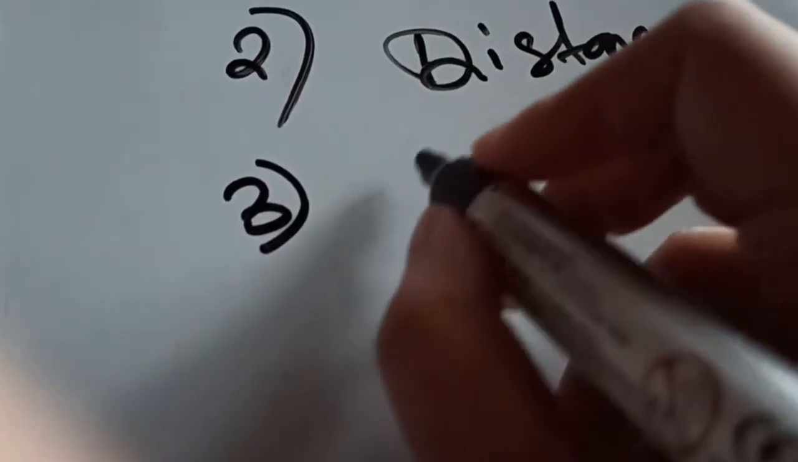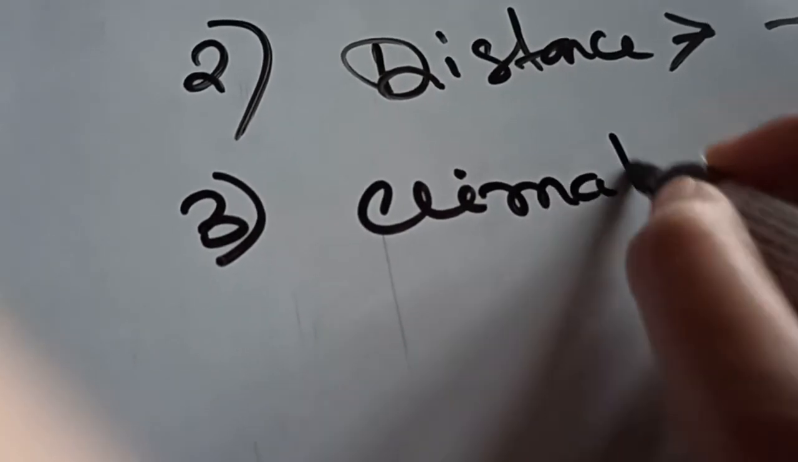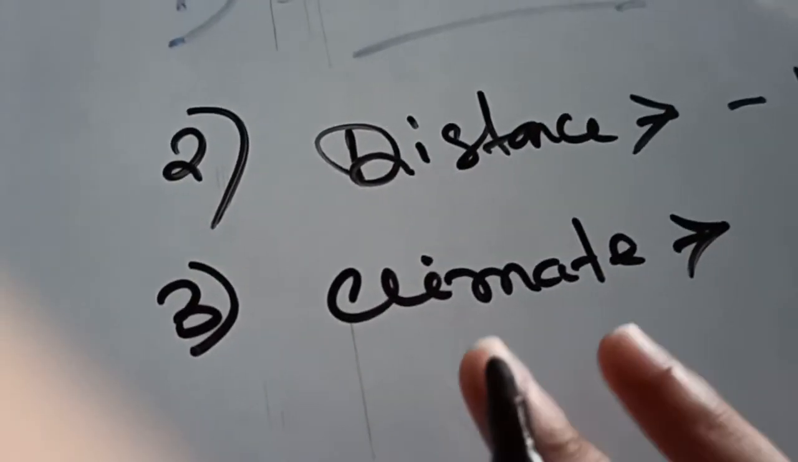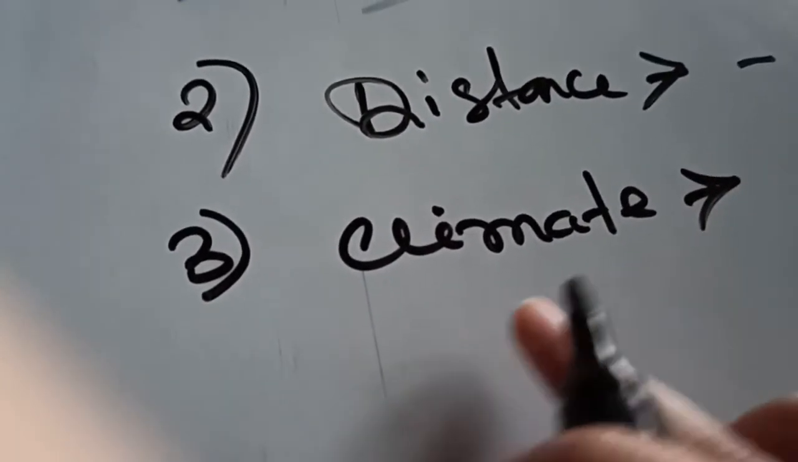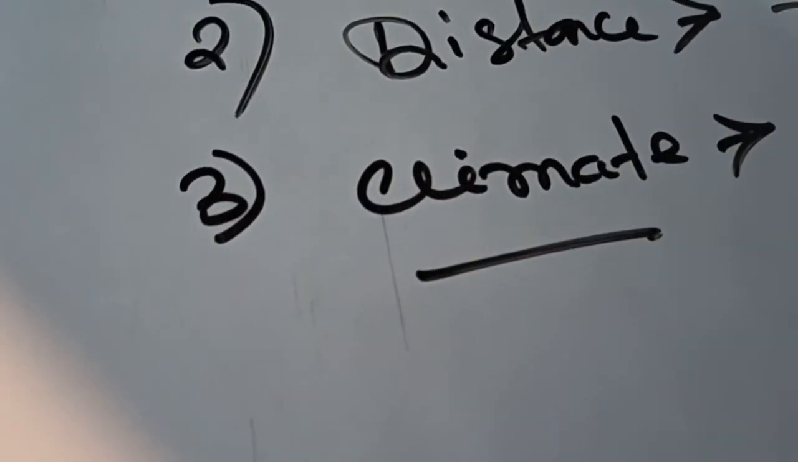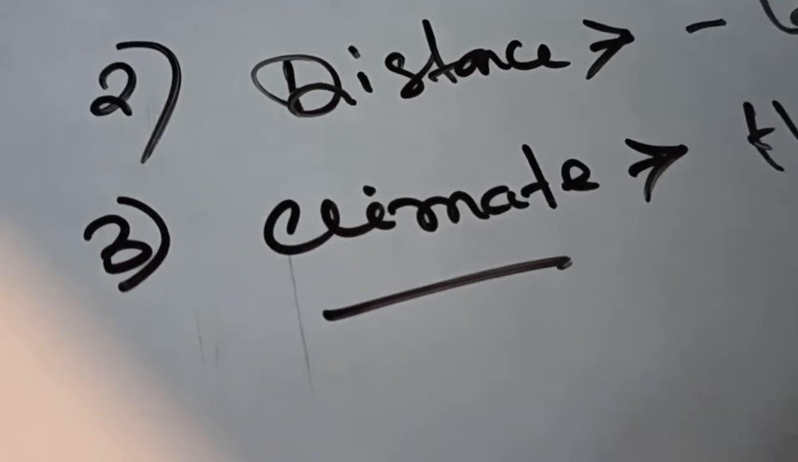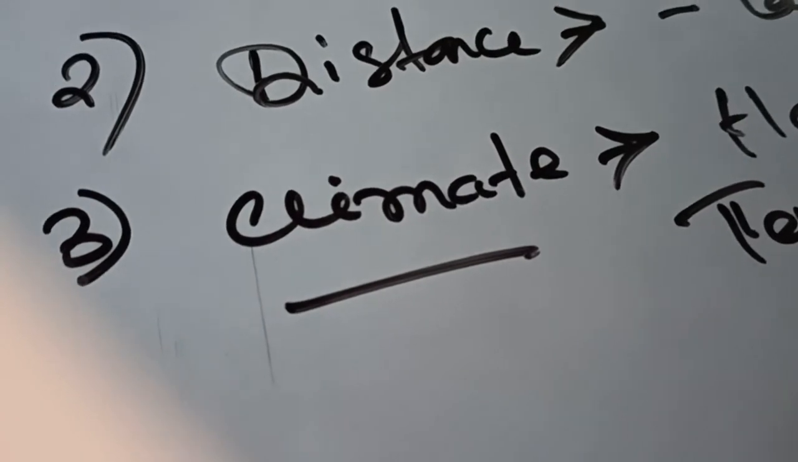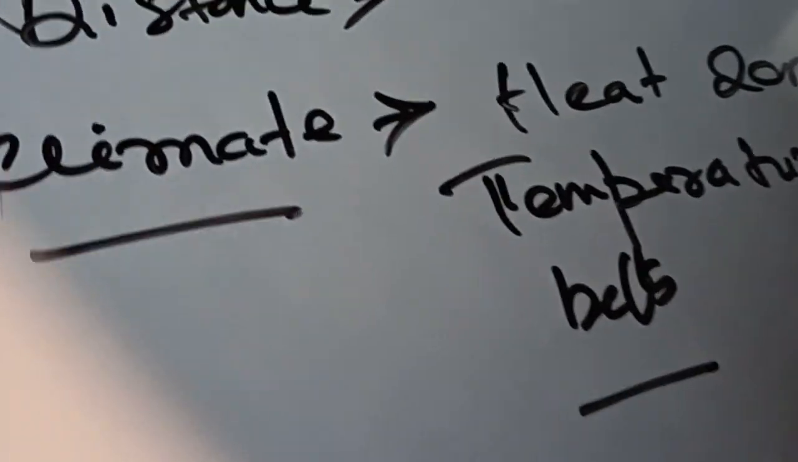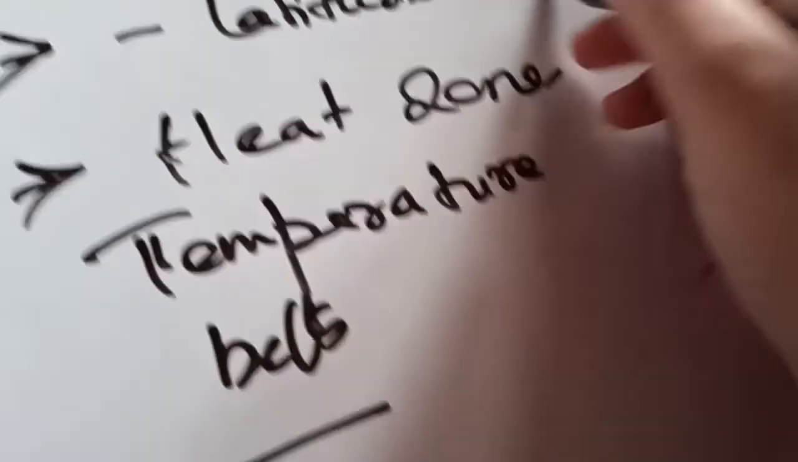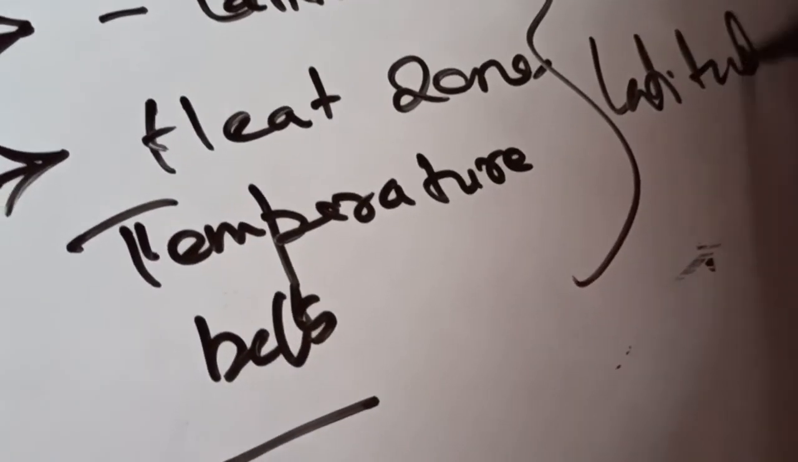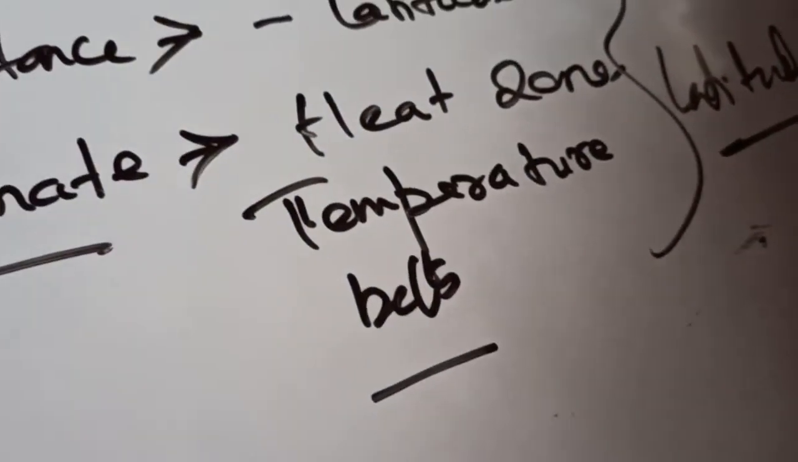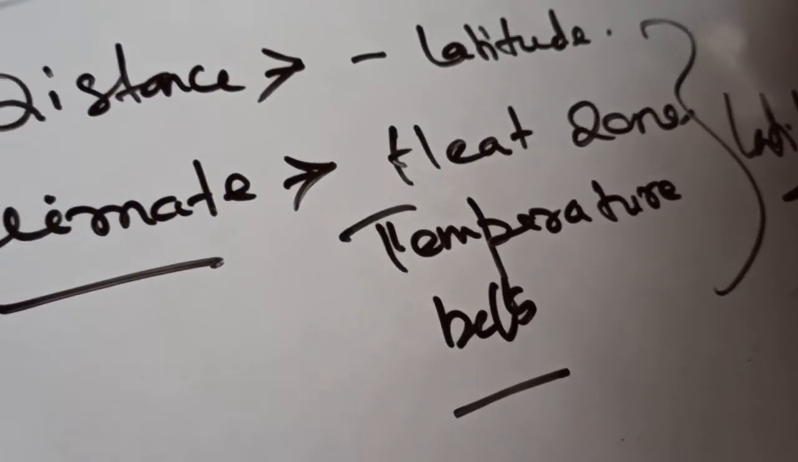Number 3 is the climate. This is another important thing that we can get to know based on the latitudes, that is the climate of the earth. How can we know about the climate of the earth? Based on the heat zones or the temperature belts. These temperature belts have been divided based on the latitude itself. So this is how we can get an idea about these belts with the help of latitude.